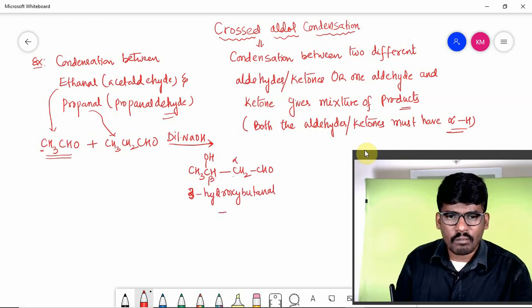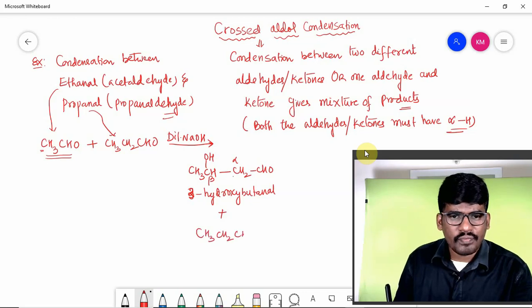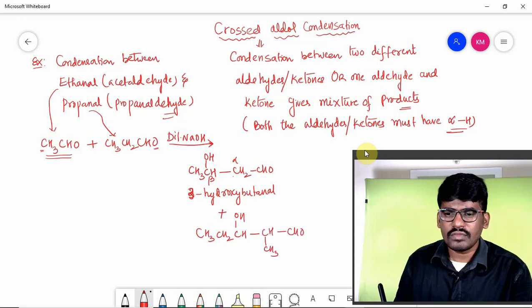Similarly, you can take another product. This is propanal. If it undergoes condensation, CH3CH2CH(OH), this O takes hydrogen from the alpha carbon and connects with that CH(CH3)CHO. So it is alpha and it is beta.